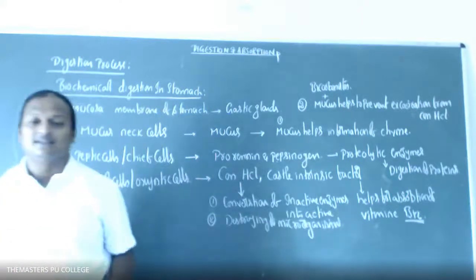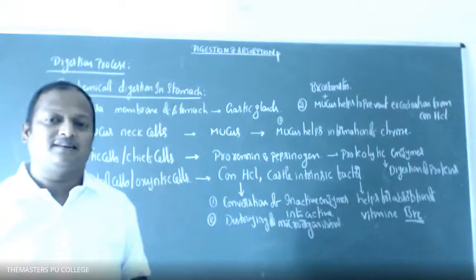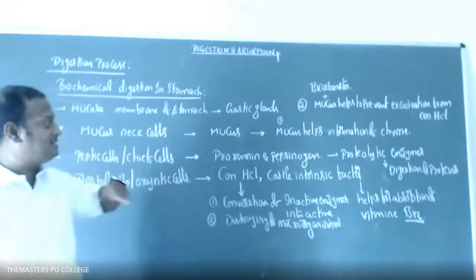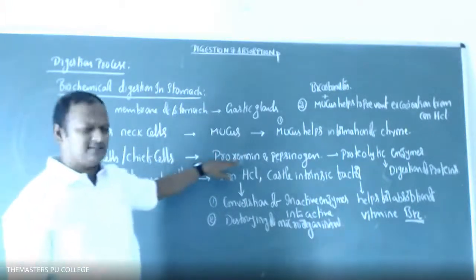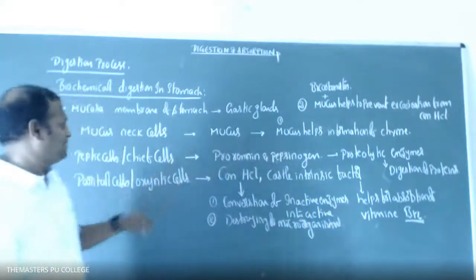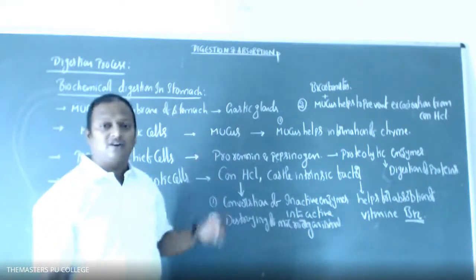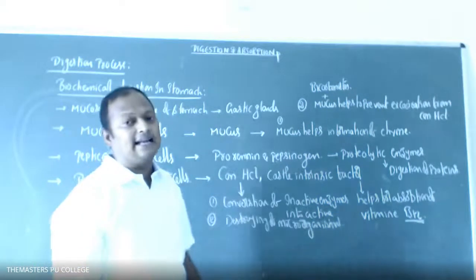Okay, students? So these are the different types of cells present in the gastric glands of the stomach, their secretions and functions. Once again, I'm revising that. Mucous neck cells secrete mucus. Peptic or chief cells secrete prorenin and pepsinogen. Parietal cells, also called oxyntic cells, secrete concentrated HCl and Castle's intrinsic factor.